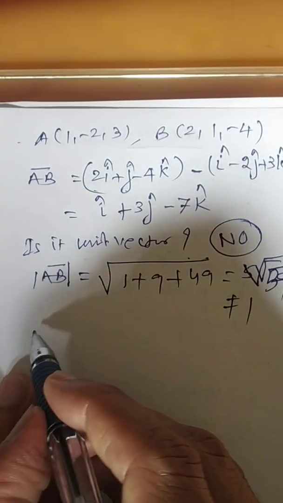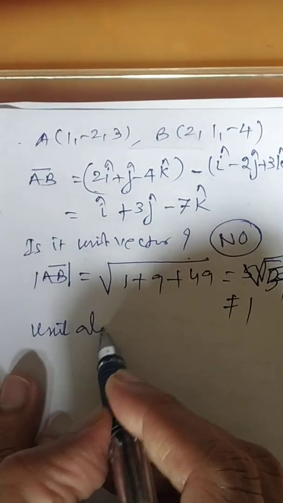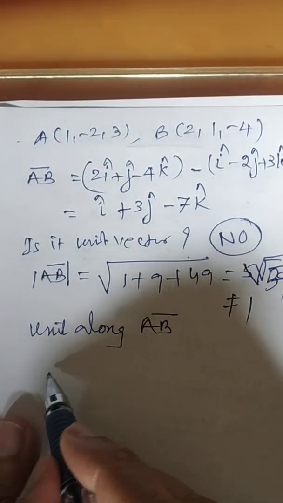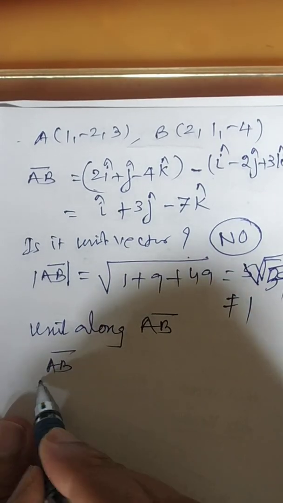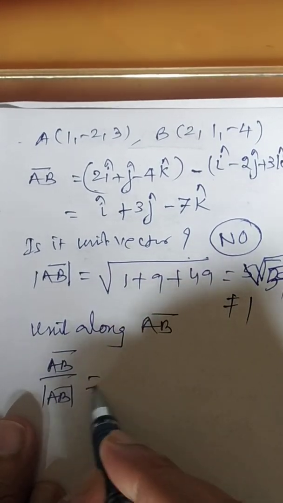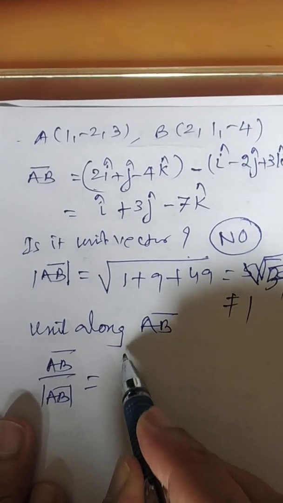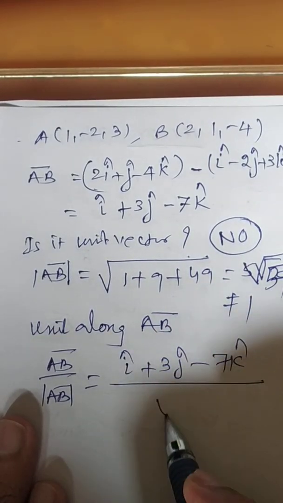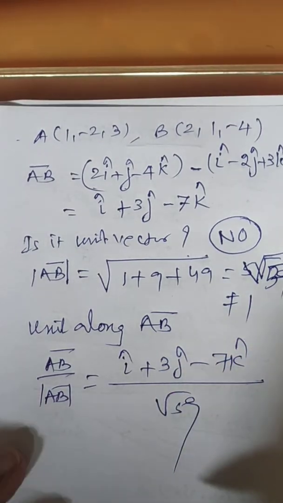Can you get a unit vector along AB? Suppose this is asked in the question, then you know the AB vector is known to you. That means AB vector divided by magnitude of AB. AB vector is nothing but i plus 3j minus 7k, the whole divided by root of 59, which is the unit vector.